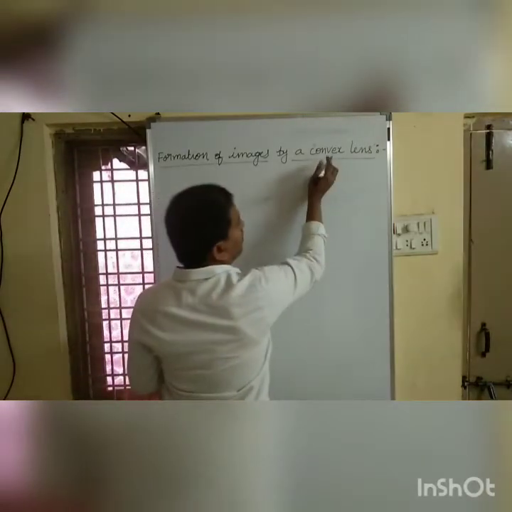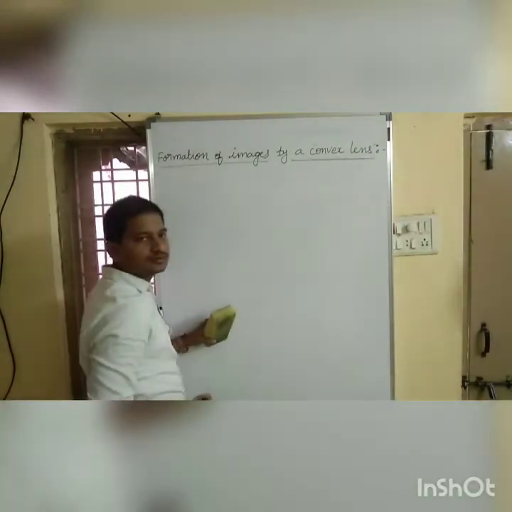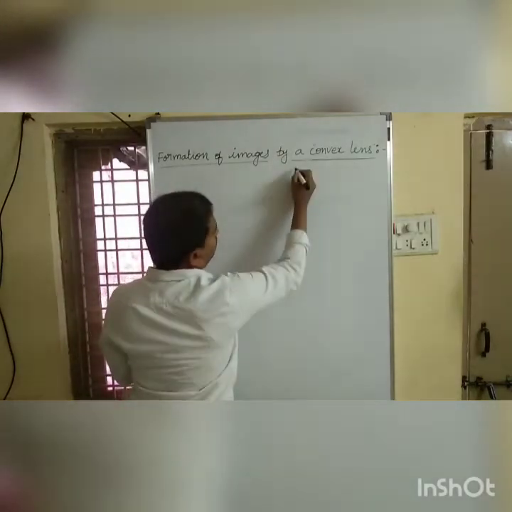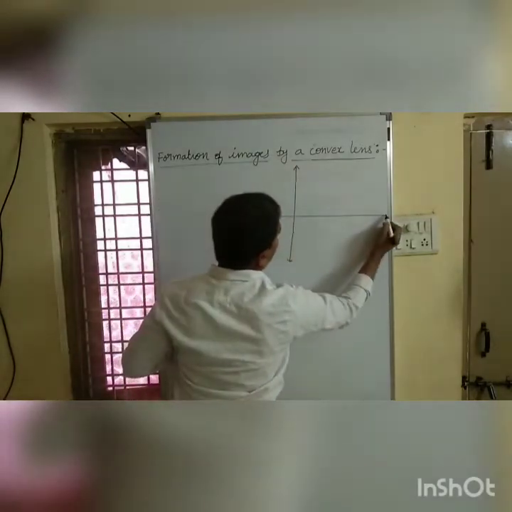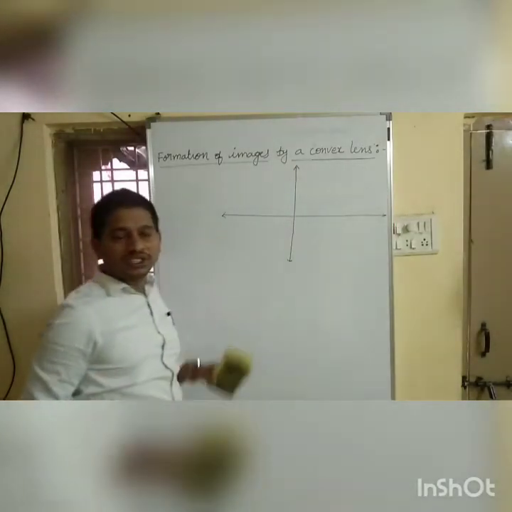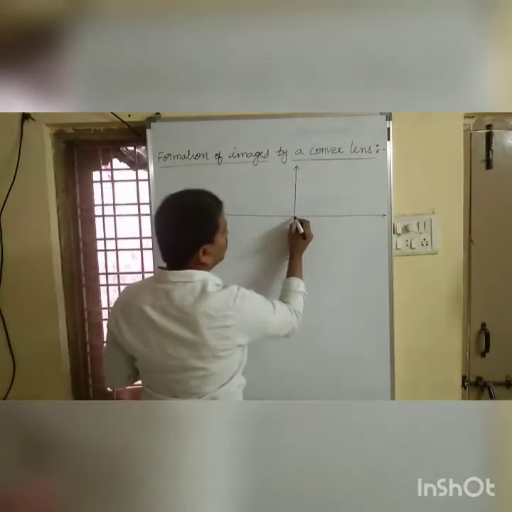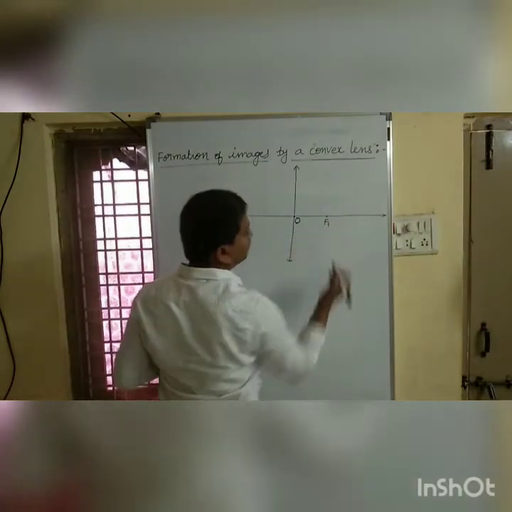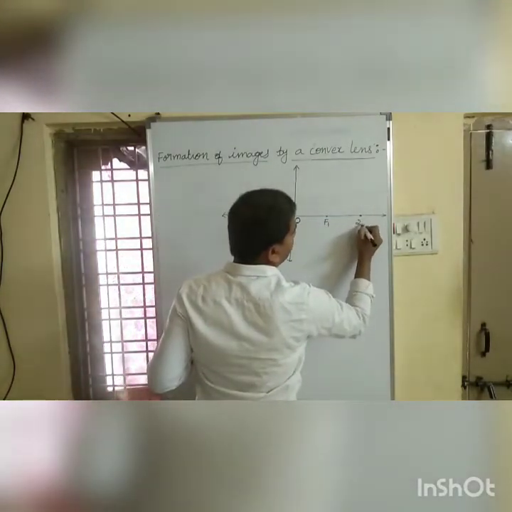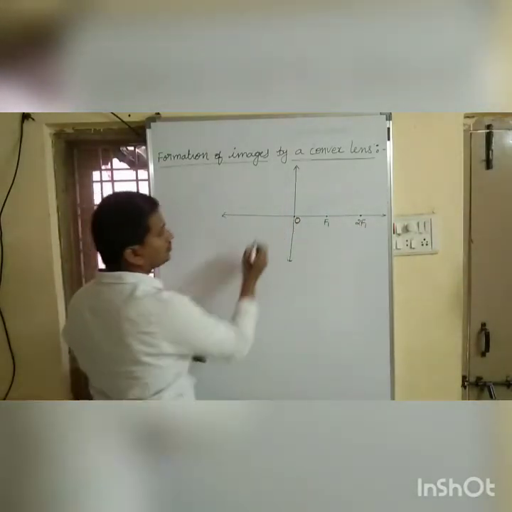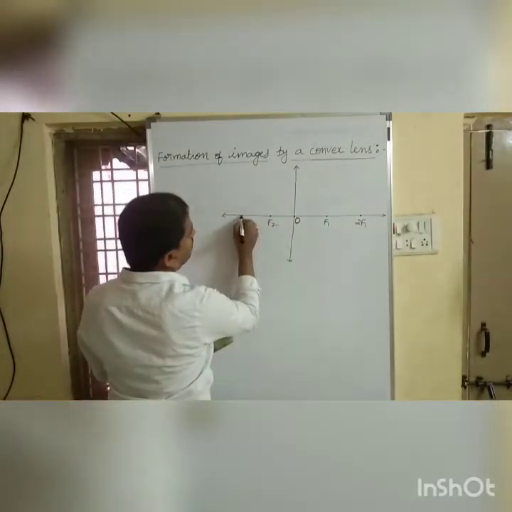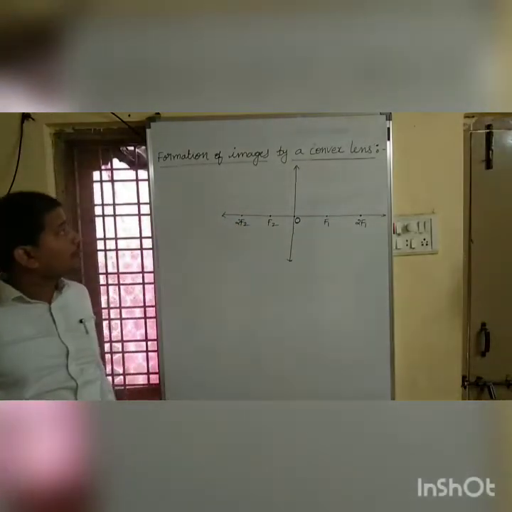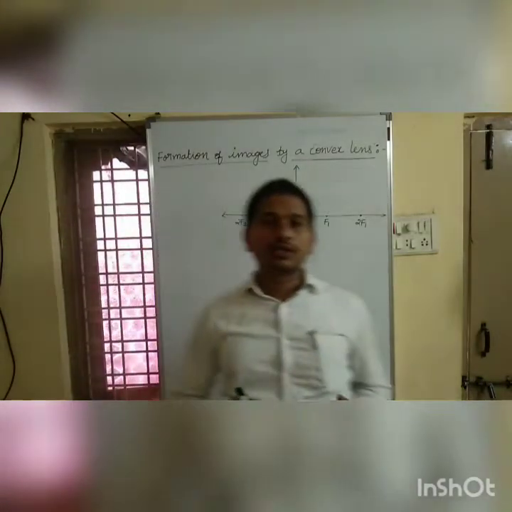See, formation of images by a convex lens. This is our convex lens. This is our principal axis, which is our optic center, and this is our focus, and this is our 2f1. This is our second focus, and this is our 2f2. So our topic is formation of images by a convex lens.